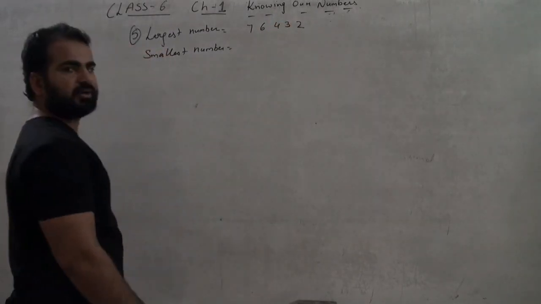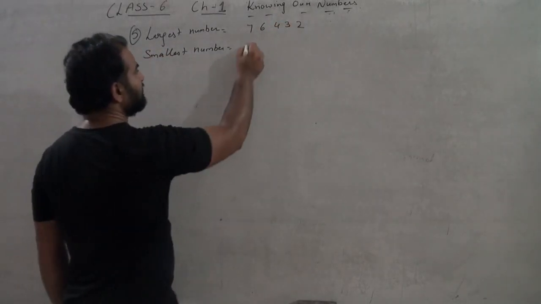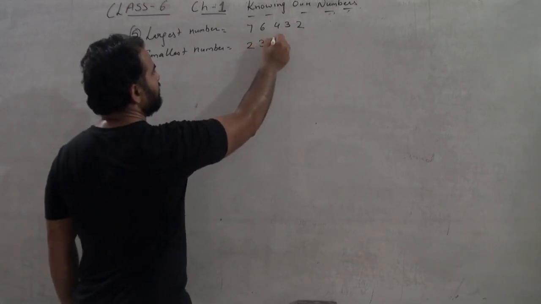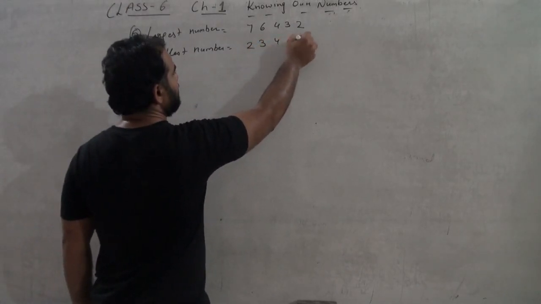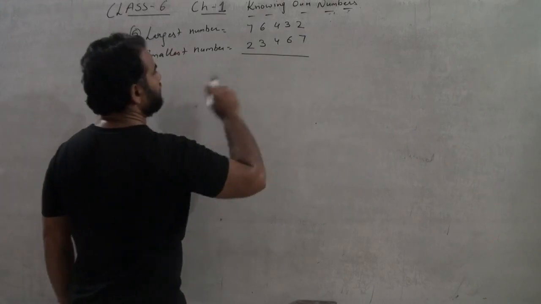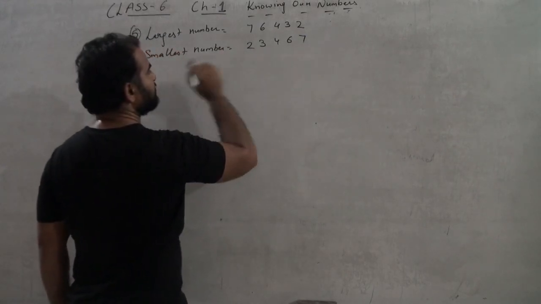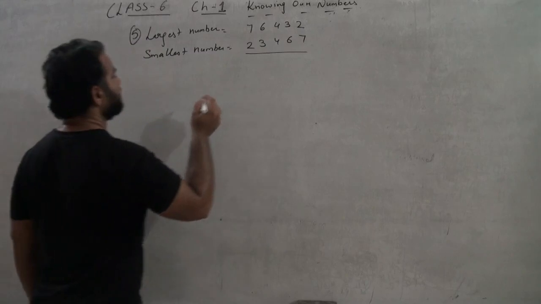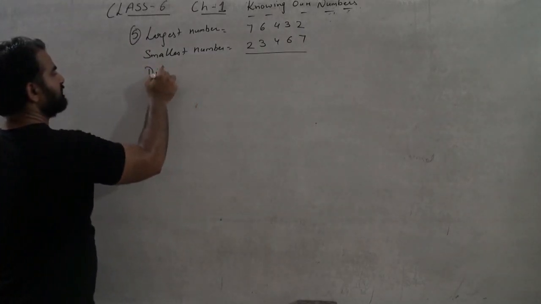76432. And the smallest number will be 23467. Now what we have to do is find the difference. So the difference will be